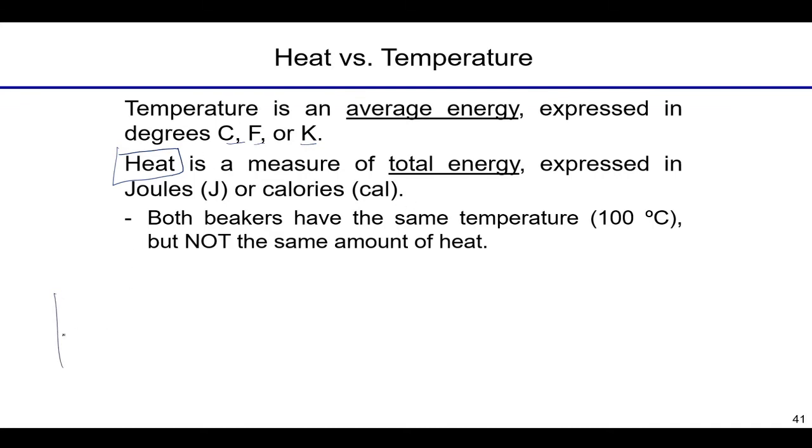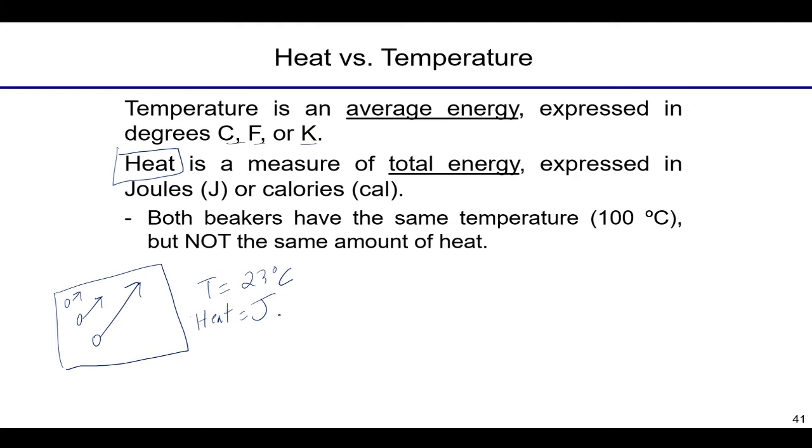So thinking back to our example of the air in the room all around you right now, some of the molecules are moving slow, some are moving a little bit faster, and some of the molecules in the air around you are really zipping around the room. Temperature considers all of these, averages them out, and says the average energy is the temperature, and that's 23 degrees Celsius. Now, heat considers each of the energies and just adds them up. It's the total energy.